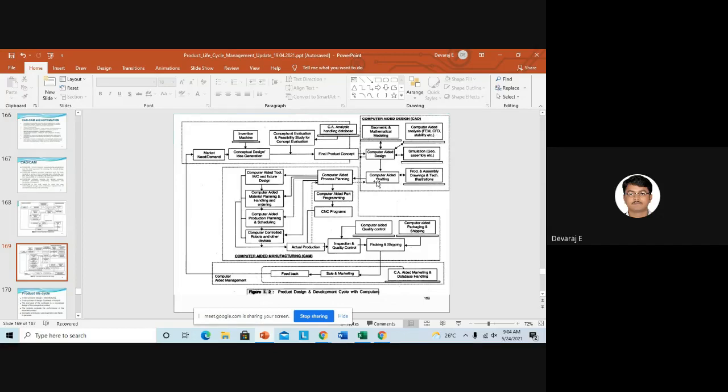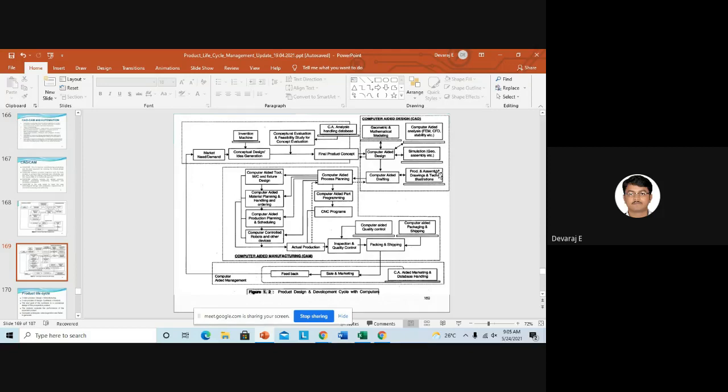Next, we can come here to computer drafting. Computer design and simulation, everything we will see first here. First, we will create the geometry, and next we will go for the simulations, that is the software. Once you get the information that this design is safe according to the customer's needs, then it will come to computed drafting. Once the design is finalized, we will go for drafting. That is, we convert the finalized design to 2D drawings. That is called computed drafting.